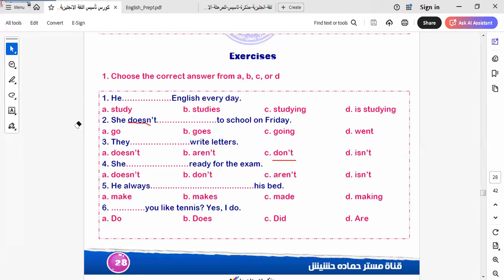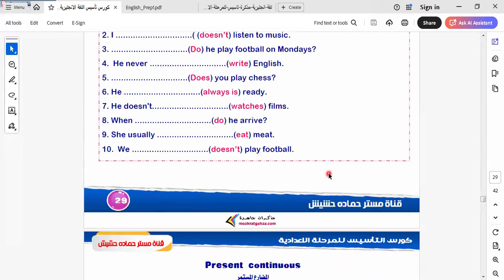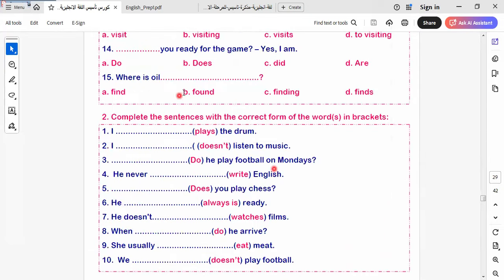We have the rest of the exercise. I will leave the rest of this exercise for you to do by yourself at home. Here we have to do as shown. Let's do it together. I will answer some of them and leave the rest to you as homework.